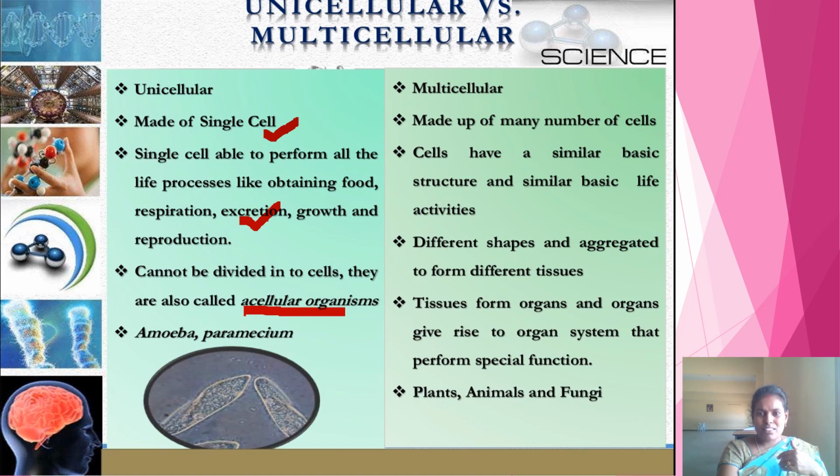Now let us see these multicellular organisms. These are made up of many number of cells. Cells have a similar structure and basic life activities. If you see in multicellular organisms, the body is made up of millions of cells. Is it right? Even though millions of cells are there, every cell has one particular function. In order to that, different shapes and